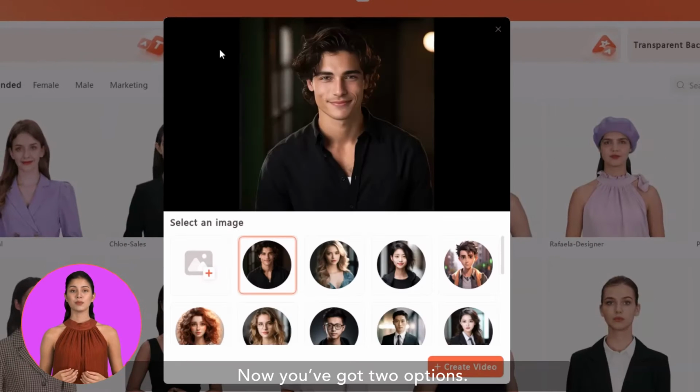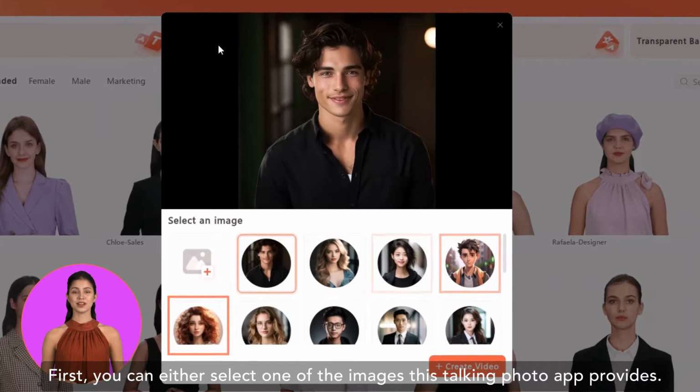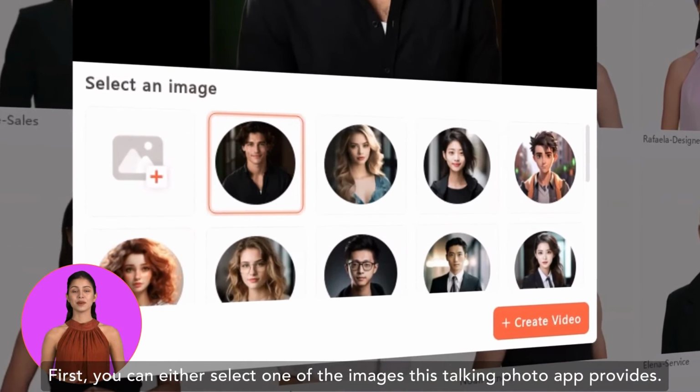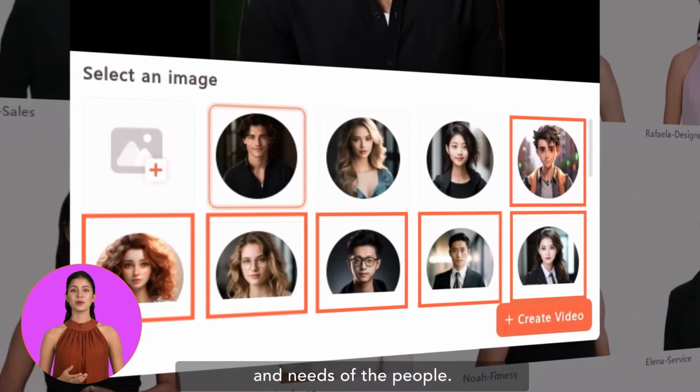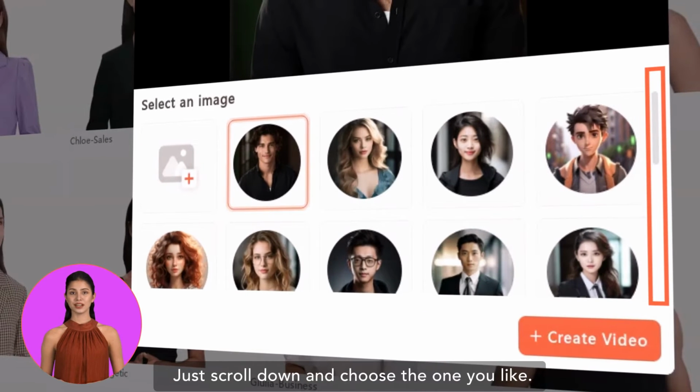Now you've got two options. First, you can either select one of the images this talking photo app provides. There are many different images to cover different scenarios and needs of the people. Just scroll down and choose the one you like.